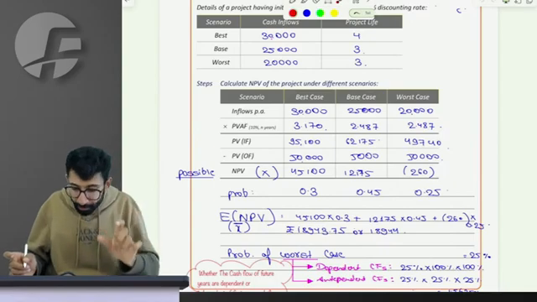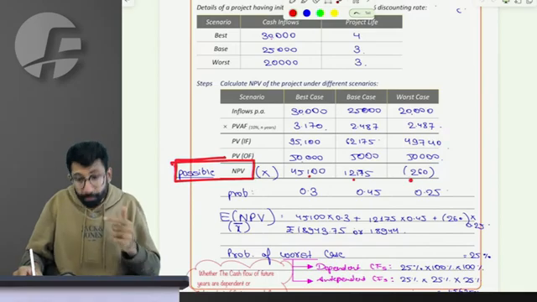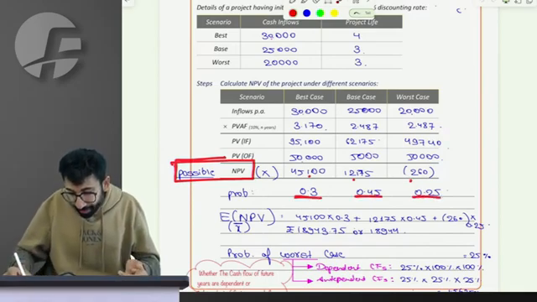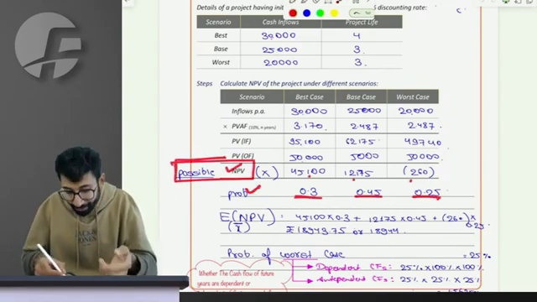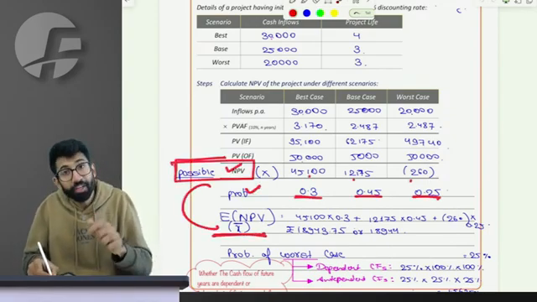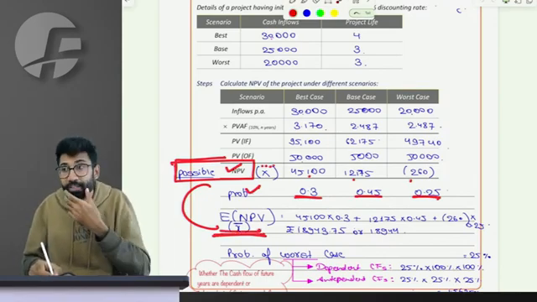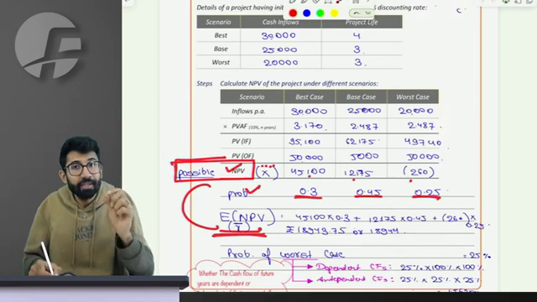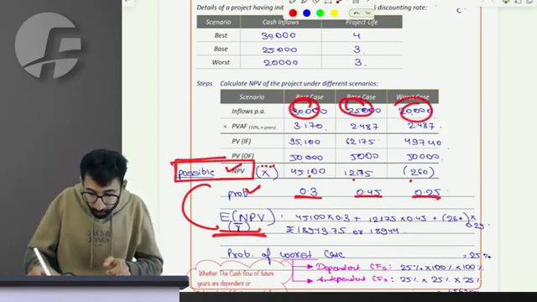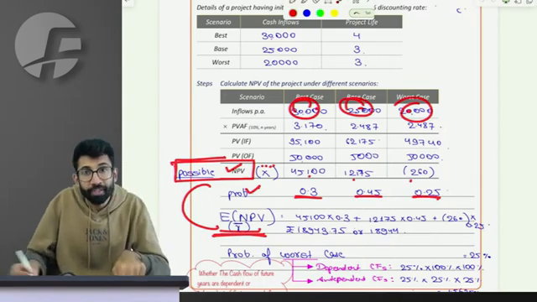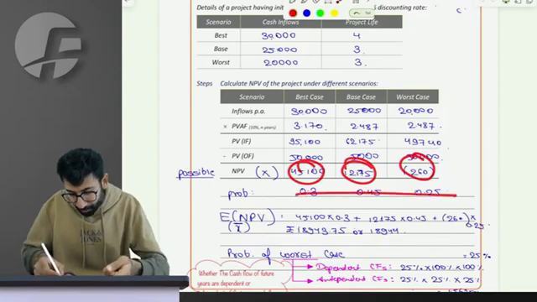Do you agree? These are the possible NPVs you can have, the probabilities of which are 30, 45 and 25%. So if you have the possible NPVs with their probabilities, can you have the expected NPV, which is X bar? If the possible NPV is X, the expected NPV would be X bar. People in the class, are you all able to connect to what I'm saying? Rather than taking the average of cash flow and then calculating NPV, we will now first calculate NPV and then take its average to find the expected NPV.